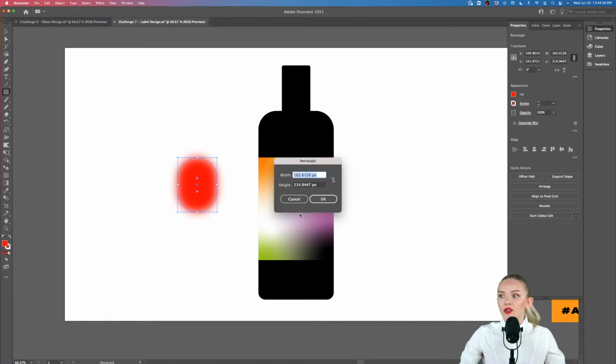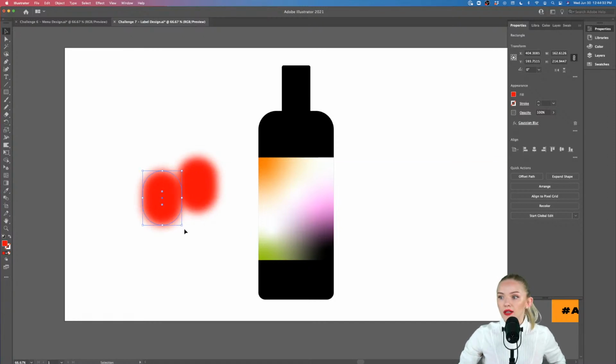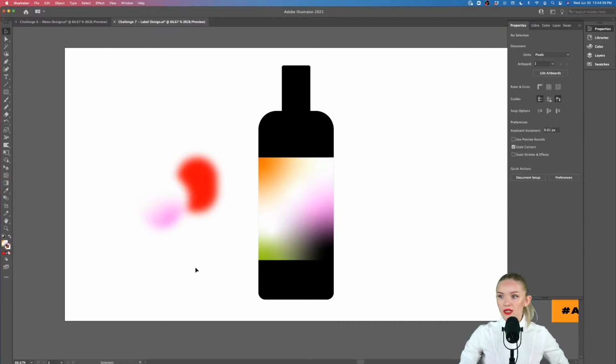Then you can blur it out so that it looks like a blurred out shape. And then you can place multiple shapes on top of each other, and in that way you can also create a type of gradient. So I'm going to sample something like this, and you can also create gradients this way. So that's also really fun. You can also feel free to play around with that.